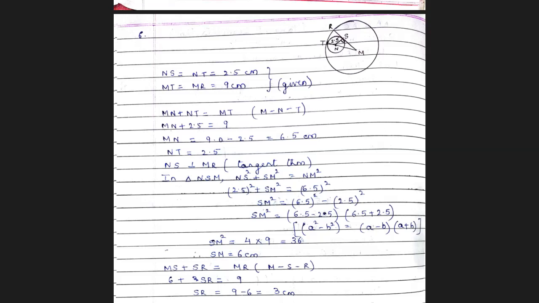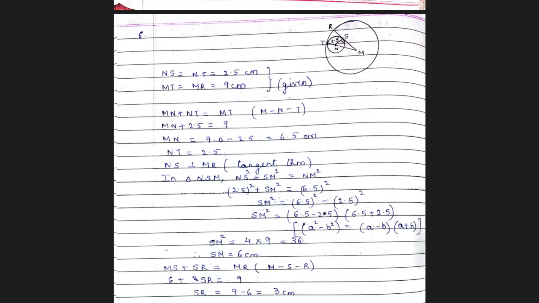Substituting the values there and using the formula a square minus b square. Children, not necessary that we have to use a square minus b square only. If you are comfortable squaring 6.5 and 2.5 and subtracting and getting your answer, no problem. You can do even that method. It is correct. So when you do, your answer comes SM square is 36 and therefore SM is equal to 6 centimeter.